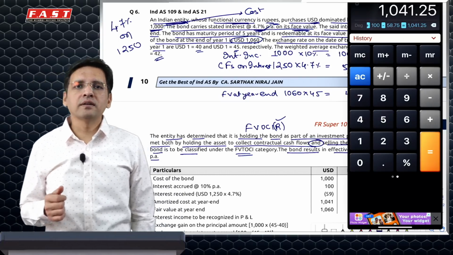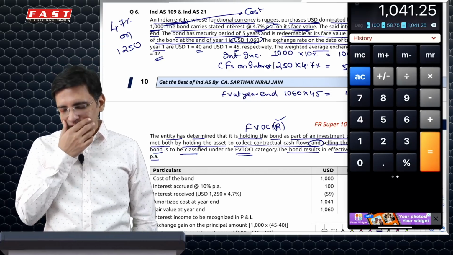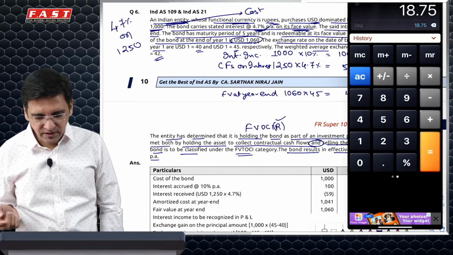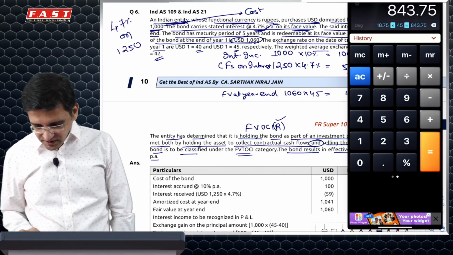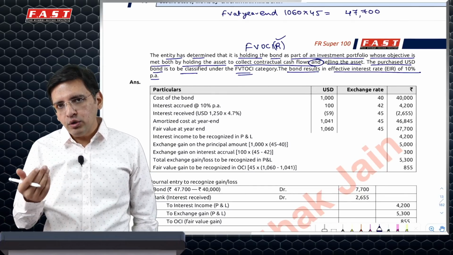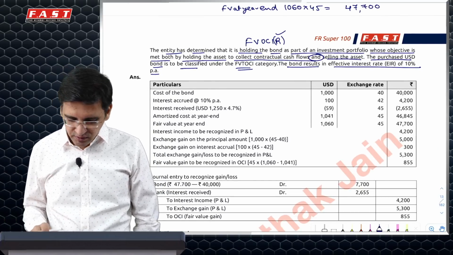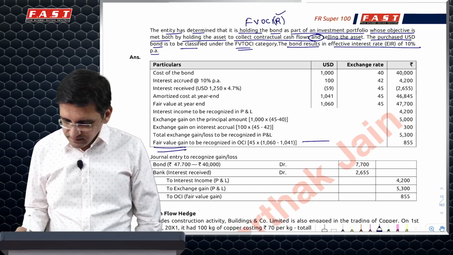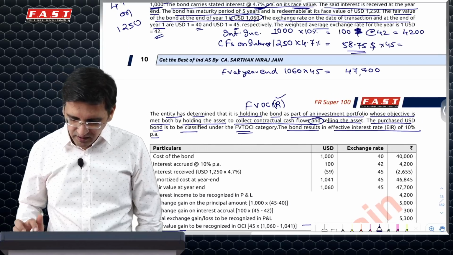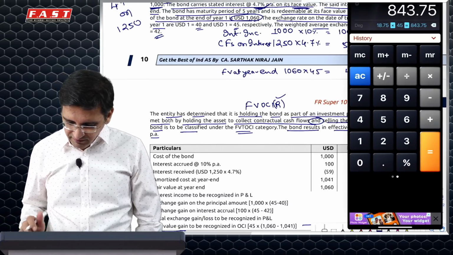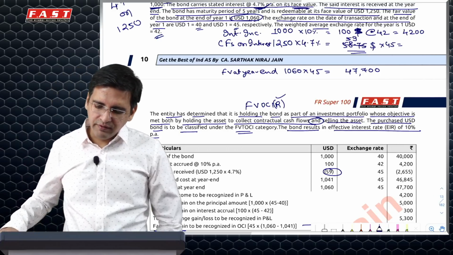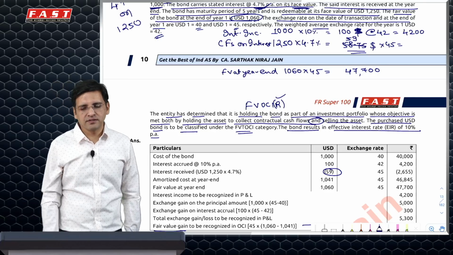So ideally $1,041.25 should have been the closing carrying amount of this, whereas the fair value is 1060, which means it has gone up by 18.75. Now what you can do is you can say 18.75 is basically the increase in value into the closing exchange rate. This is something which you can possibly say is your fair value gain, which comes to 855. Why is it coming to 855? Because what they have done is we've taken 58.75, whereas they have taken 59. So because they have taken a rounding off here of 0.25, almost 10-11 rupees, the answer would be different.